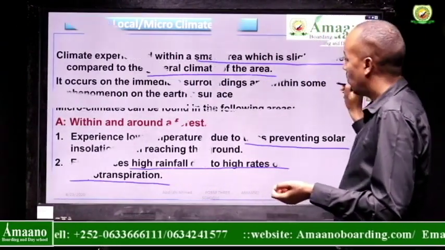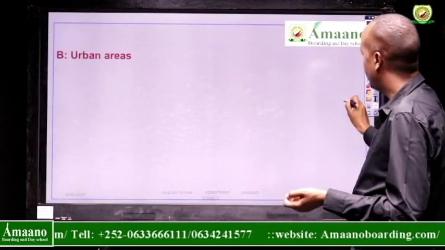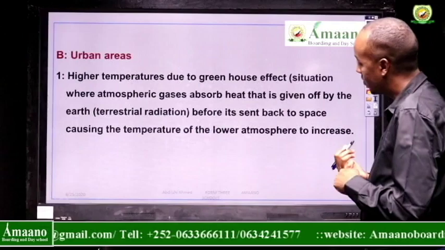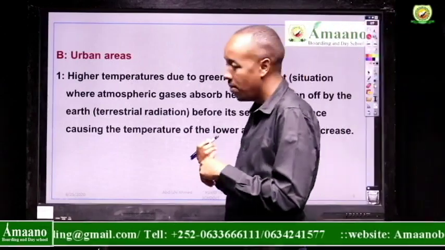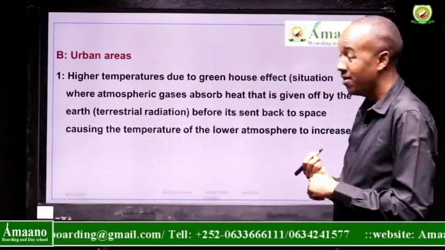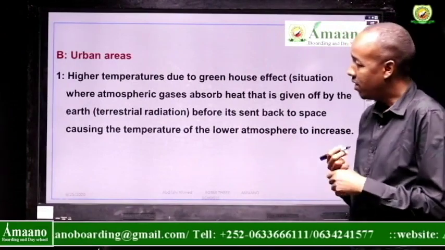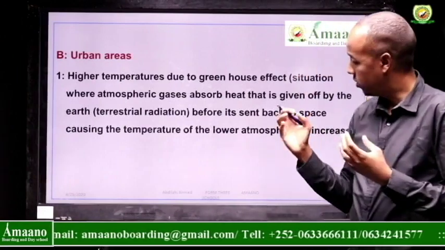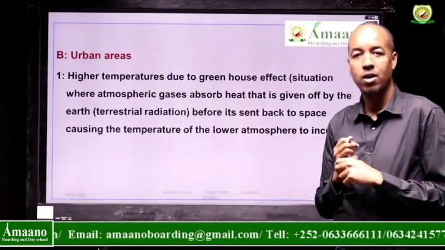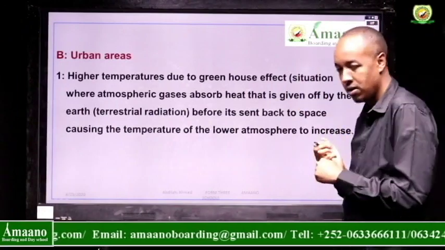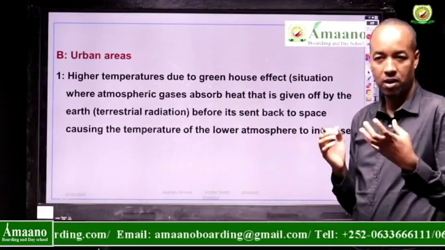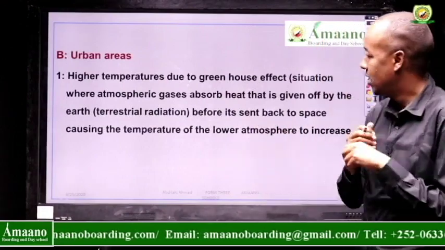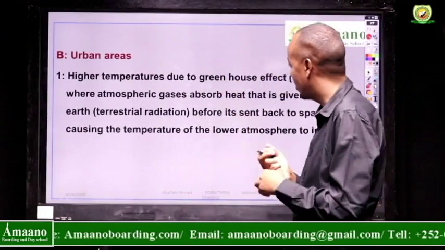So what about another example of local climate? It includes urban areas. In the urban area, higher temperature is due to the greenhouse effect. In the urban areas, there is pollution. So that's why urban areas have their own distinct climate. That's why even in Somaliland, Hargeisa is hotter than the rest. If you compare Hargeisa and other small towns like Gabile, for example, you would be able to realize a difference in terms of temperature. For that reason, higher temperature, why? Due to the greenhouse effect.